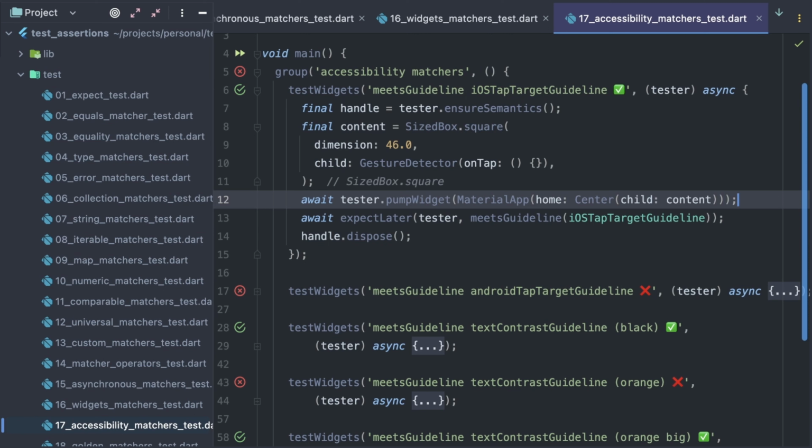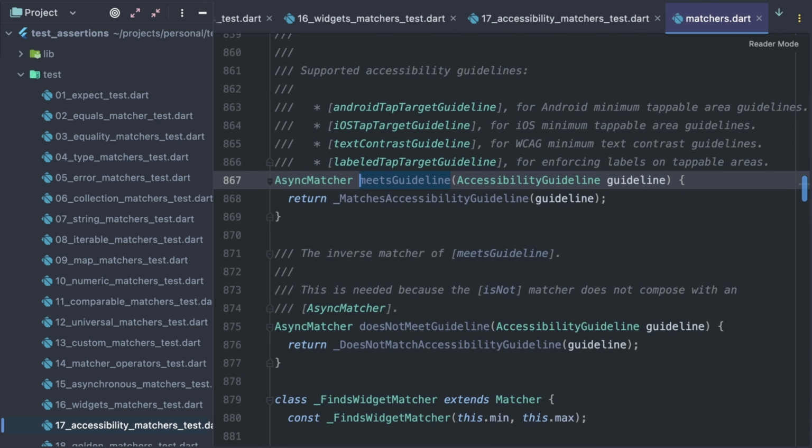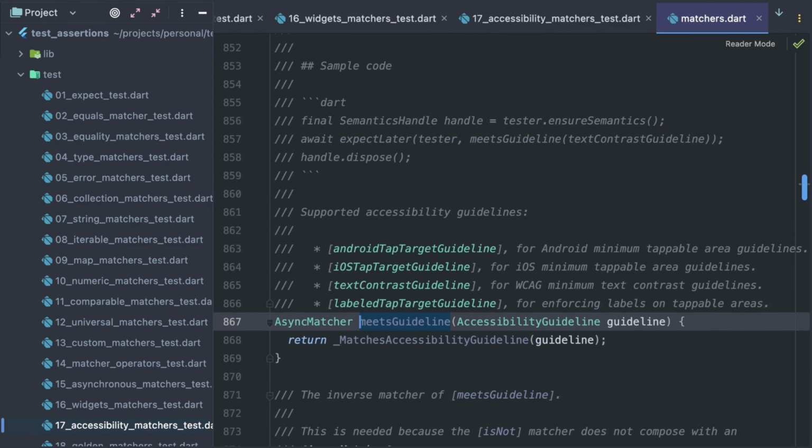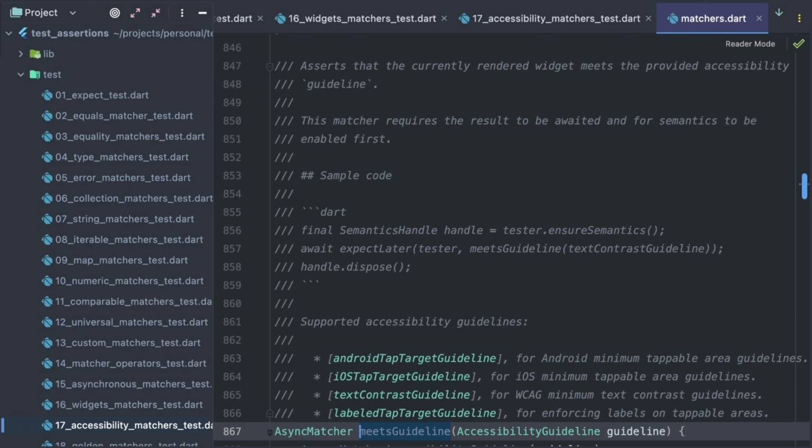Here I'm using the meetsGuideline matcher. It is asynchronous, so I'm using it inside the expectLater assertion function. Let's check the matcher documentation. It says, asserts that the currently rendered widget meets the provided accessibility guideline. And here is an example usage, pretty similar to what we have in our test. So this matcher ensures that our widget meets some accessibility requirements, which it accepts as a parameter.